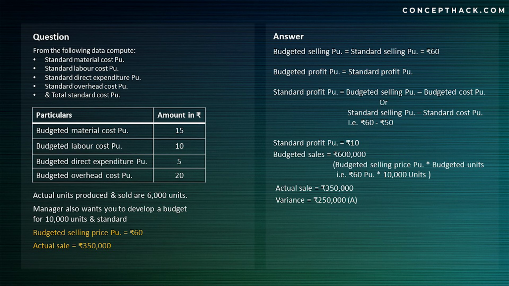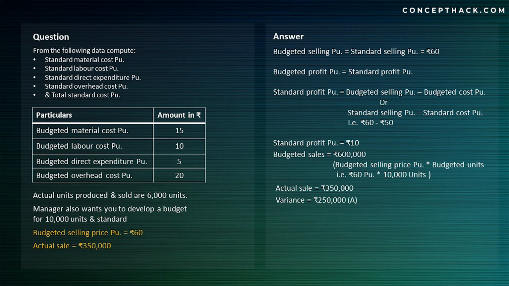So in the given example, I'll be comparing my actual sales of 3,50,000 with my budgeted sales of 6 lakh. So at the starting of the period, I planned that I'll be having sales of 6 lakh. But in reality, I just had sales of 3,50,000. So in this case, again, I'm having an unfavorable variance of 2,50,000.